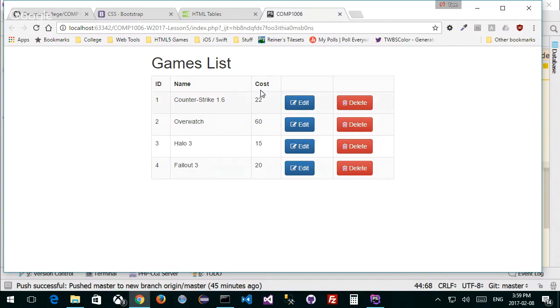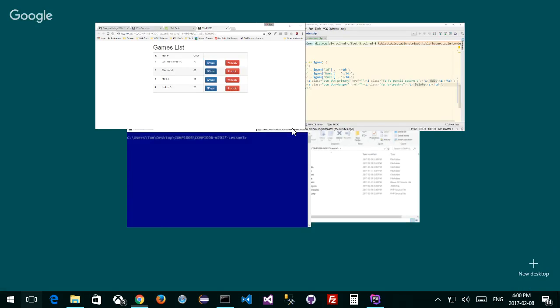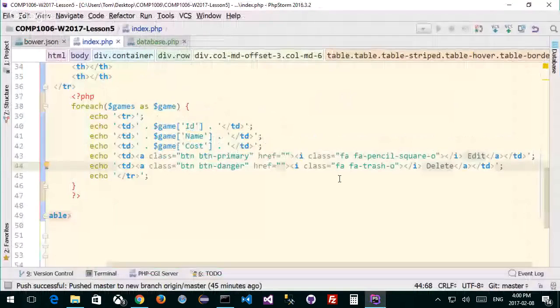If I click on it, it doesn't go anywhere right now, but it is reacting, if you notice. Before, the buttons didn't do a darn thing. So this is what I want. But now what I want to show is that it's got to go somewhere. Where is it got to go? Is there something I can put in here that's going to transport me? Well, I know I have two things: edit or delete.